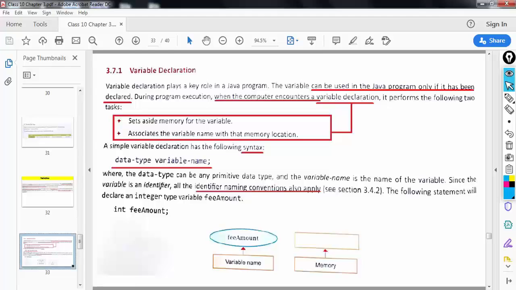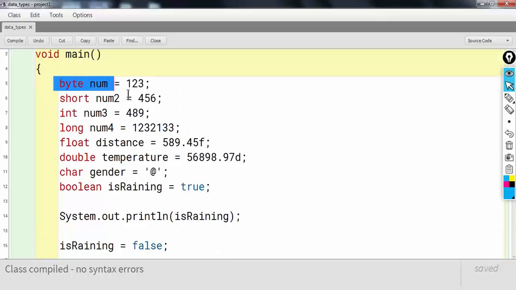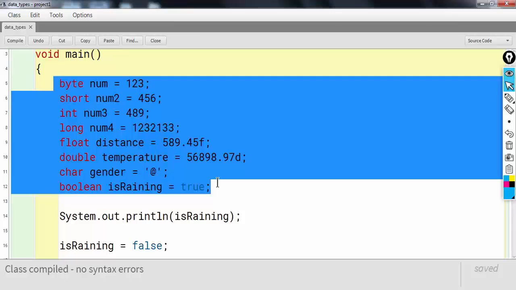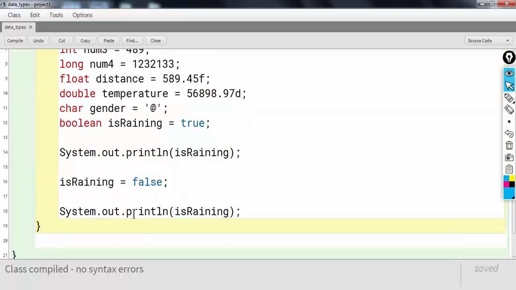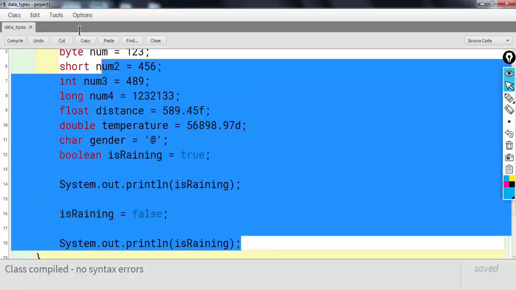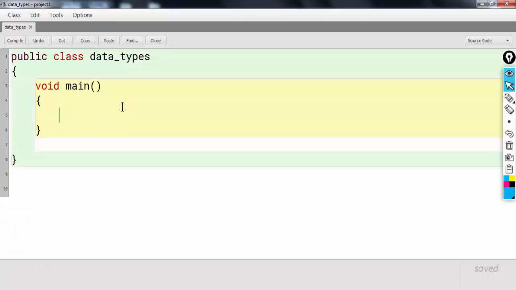Okay, let's talk about variable declaration. We have already seen variable declaration. All these statements are variable declaration as well as initialization. There are two steps when dealing with variables. The first step is, if I just create a variable, this is known as declaring a variable.